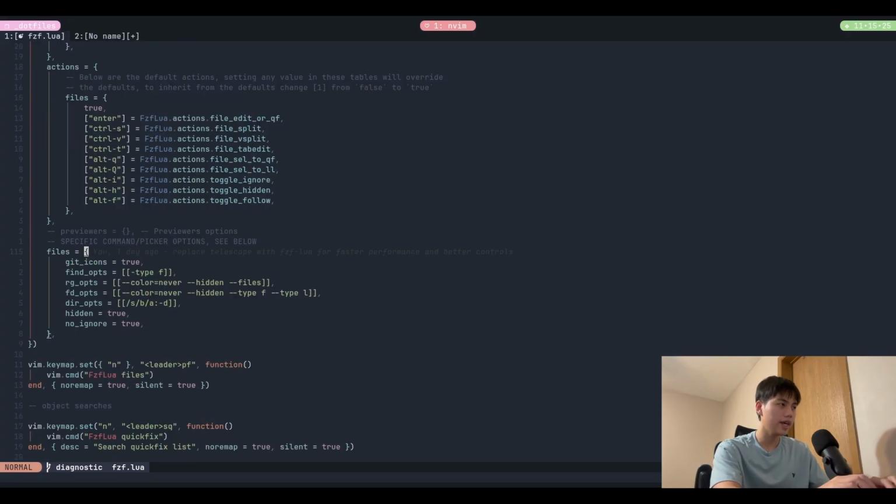The last thing I changed is in the files picker. I think that's how you call it in FZF pickers. In the files picker, I turn on git icons because I like to see the icons, and for the actual command arguments, these are commands that FZF is going to use to search for the files, right? So you've got the OG find, you've got the new ripgrep, you've got fd, the fancier version of find, and dir. It's all classic. Let me just pull up the defaults so that we can see it better.